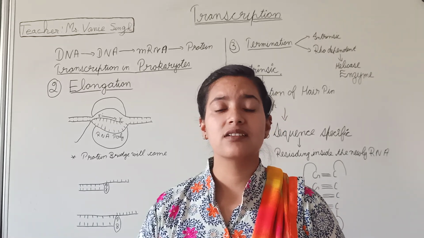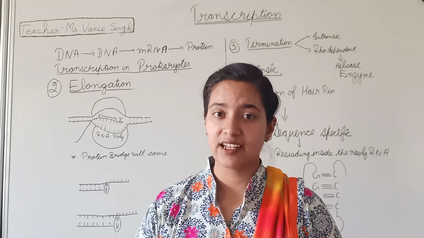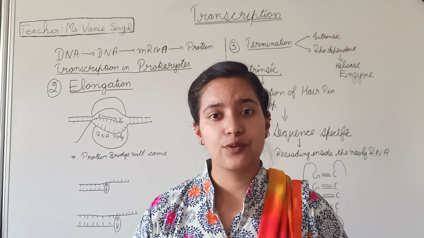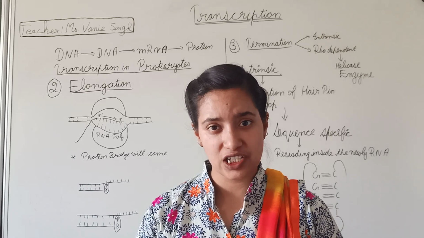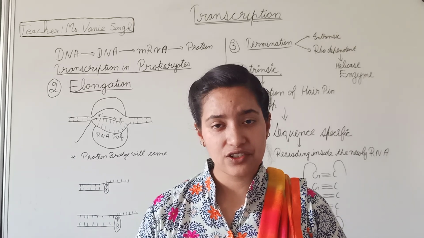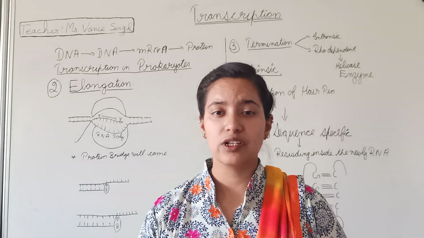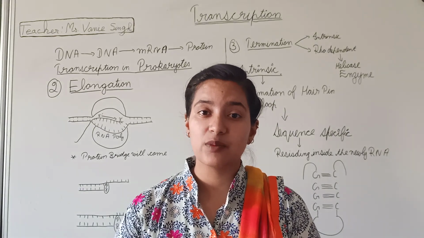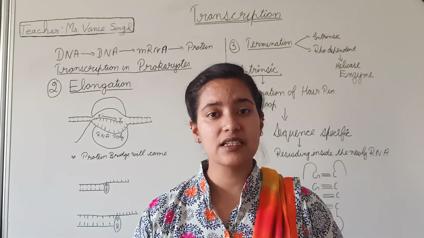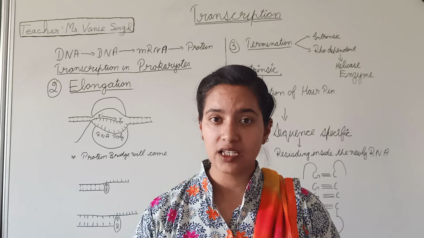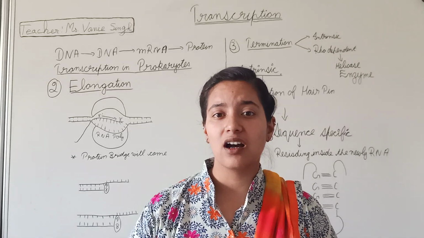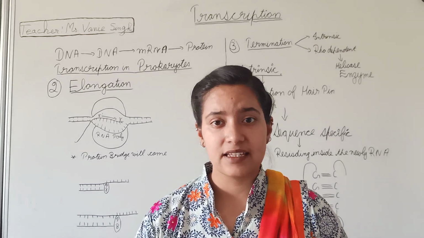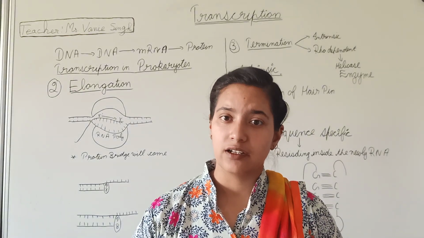Next I will be discussing the termination, and as I have told you, this transcription occurs in 3 stages. First initiation, then elongation, and then termination. So let's have a look at the termination. Firstly, what is termination? Termination simply means end point. Now this termination occurs by 2 steps. First is intrinsic and the second is rho dependent.